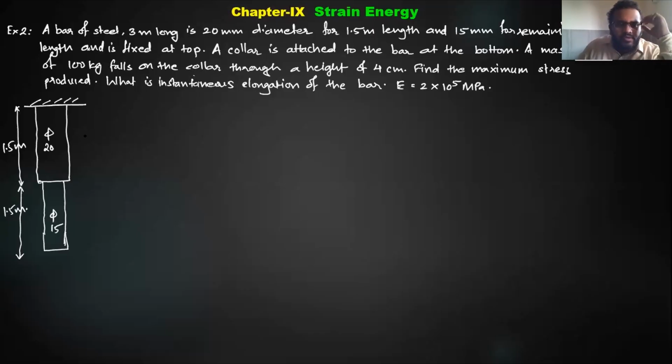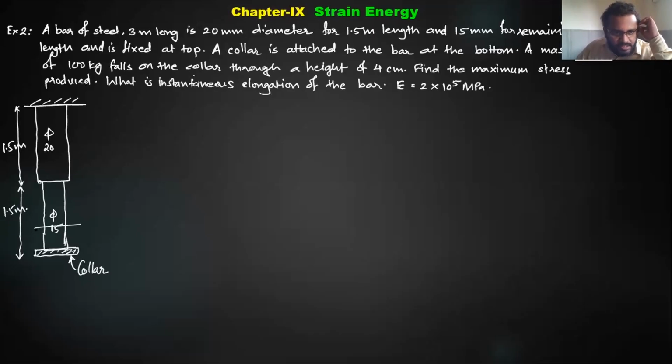The collar is attached to the bar at the bottom. Here at the bottom we have attached a rigid collar. A mass of 100 kg falls on the collar from a height of 4 centimeter.